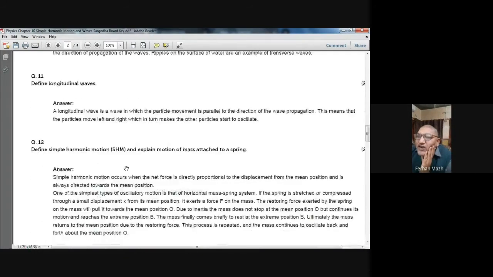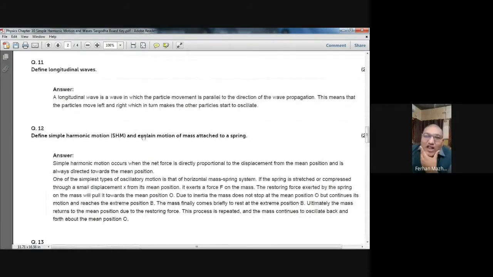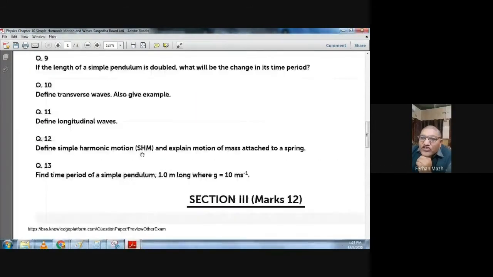Okay, on your screen, the answer is showing. A longitudinal wave is a wave in which the particle movement is parallel to the direction of the wave propagation. This means that the particles move left and right, which in turn makes the other particles start to oscillate. Okay, is it good? Yes, sir. Okay, let's go to the next question.